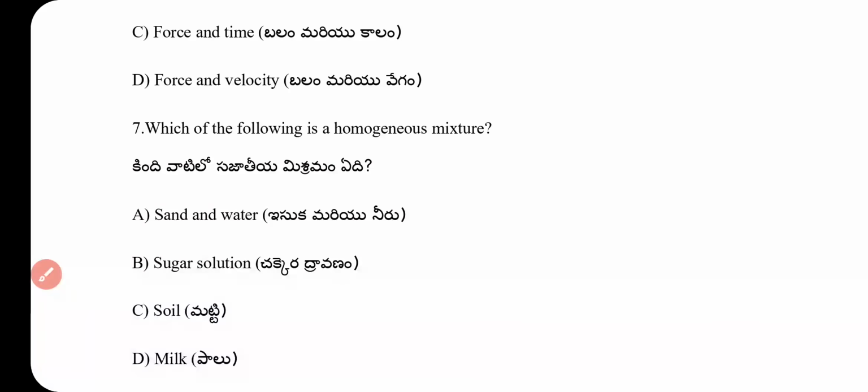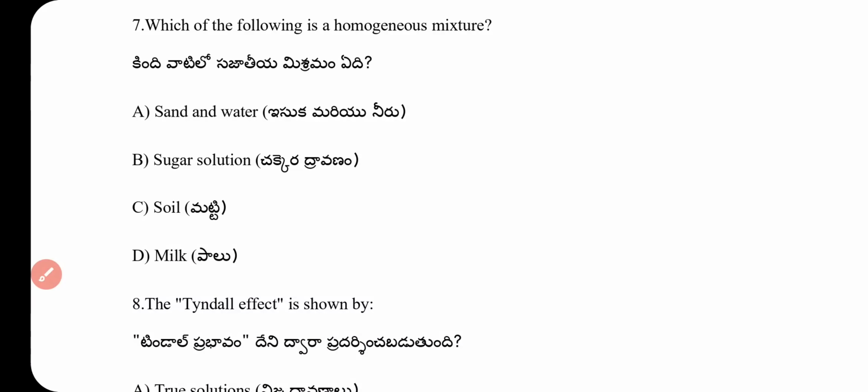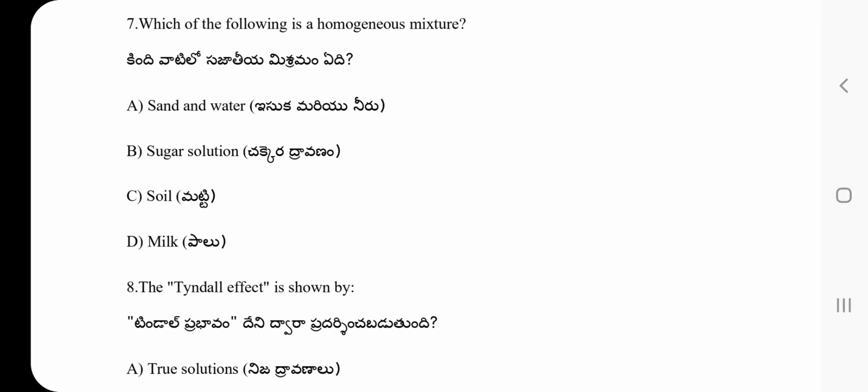Question number 7. Which of the following is a homogeneous mixture? Option A, sand and water. Option B, sugar solution. Option C, soil. Option D, milk. What is the answer? Answer is sugar solution. Option B is the right answer. It has a uniform composition throughout.